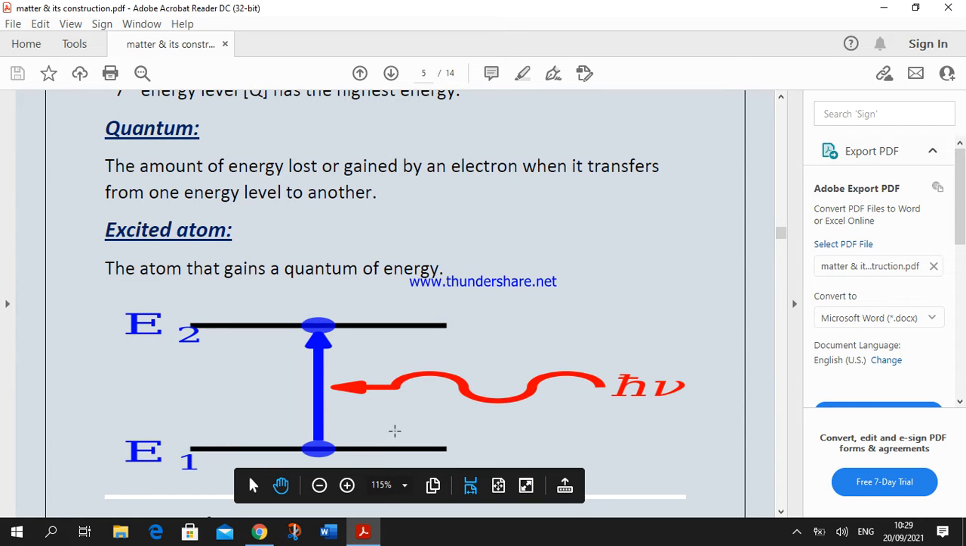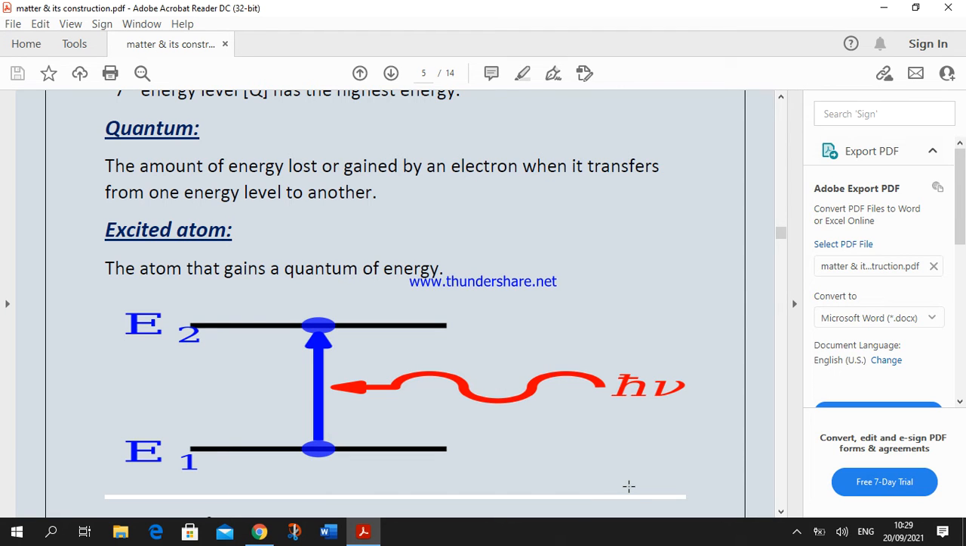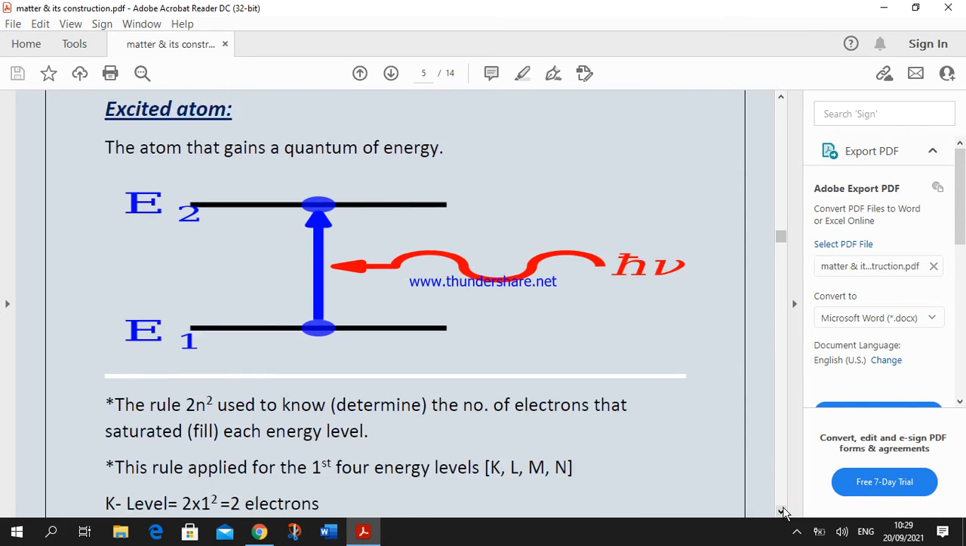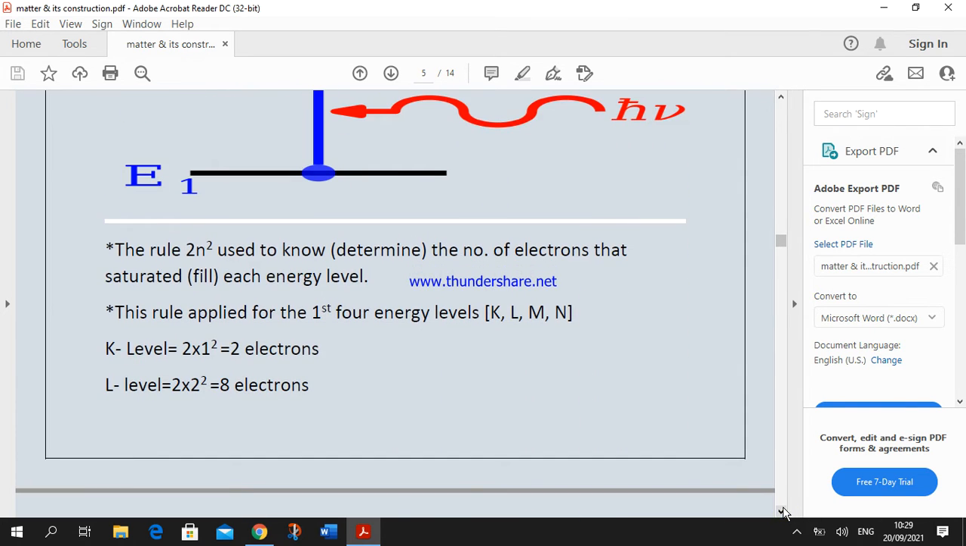So the quantum is known as the amount of energy that is lost or gained by an electron to transfer from one energy level to another, okay? And the atom that gains a quantum of energy and the electron is able to transfer to the higher energy level, this is not an ordinary atom, okay, but is known as an excited atom, okay? Excited atom.